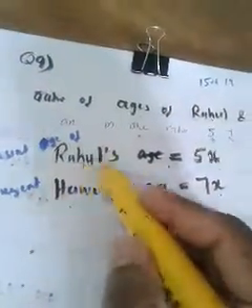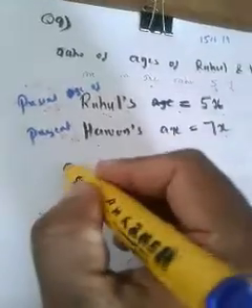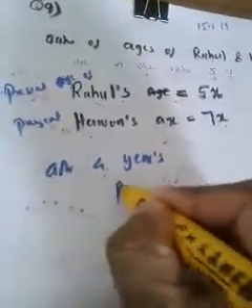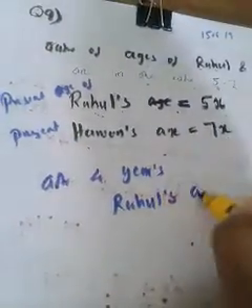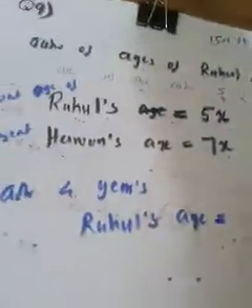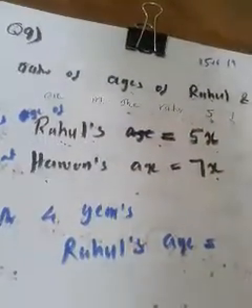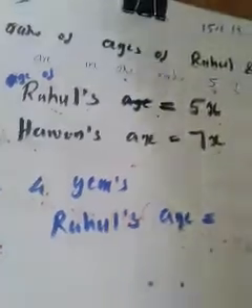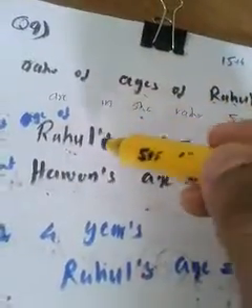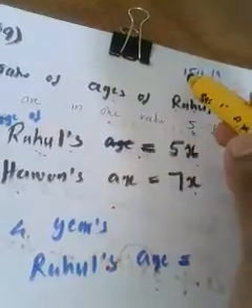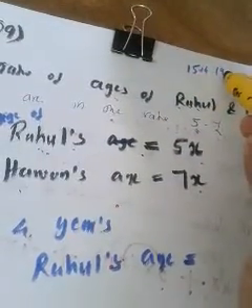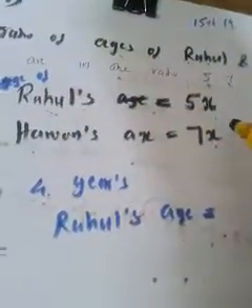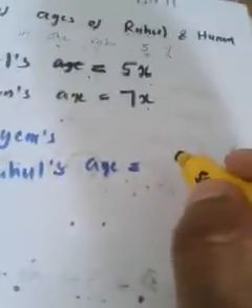So just like that, if Rahul's present age is 5x, after 4 years, what will be Rahul's age? I told you after 4 years we are supposed to add both ages. So in order to add both ages after 4 years, we have to calculate their ages, then only we can add, no? So if the present age of Rahul is 5x, suppose if your present age is 15, after 4 years it becomes 19. How? You added 4 with that. Just like that, if Rahul's present age is 5x, after 4 years, what will be Rahul's age?